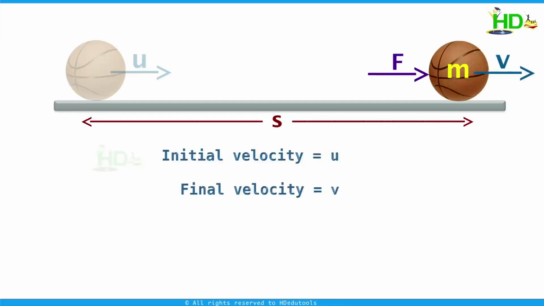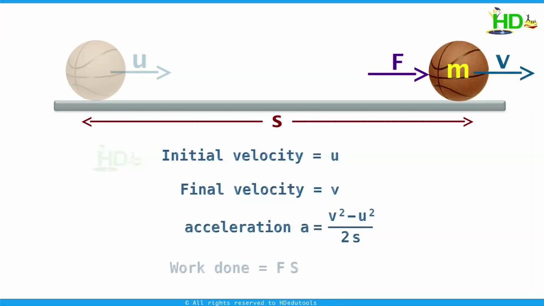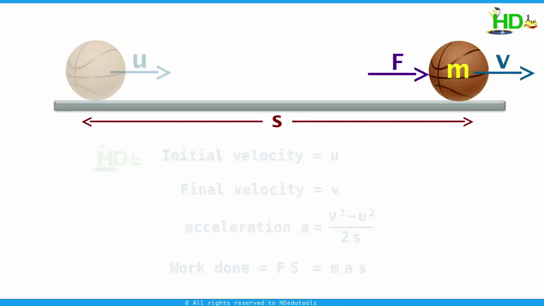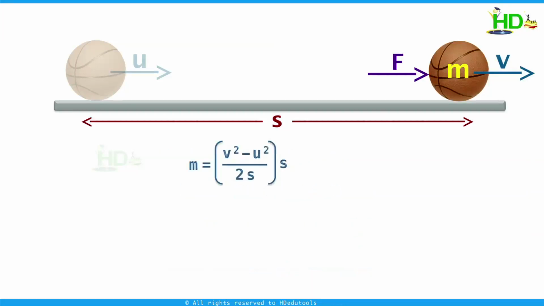In this case, acceleration we can find using the formula v square minus u square equal to 2as. We get acceleration a equal to v square minus u square by 2s. Now the work done by this force is force into displacement, m into a into s. Force is m into a and displacement is s. Substitute the value of acceleration. Thus we get m into v square minus u square by 2s into s.